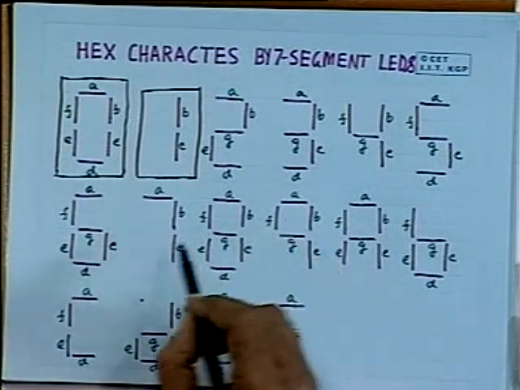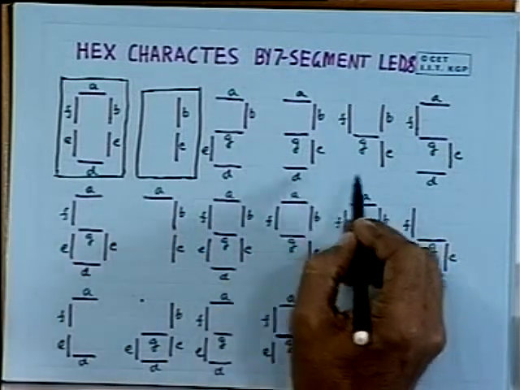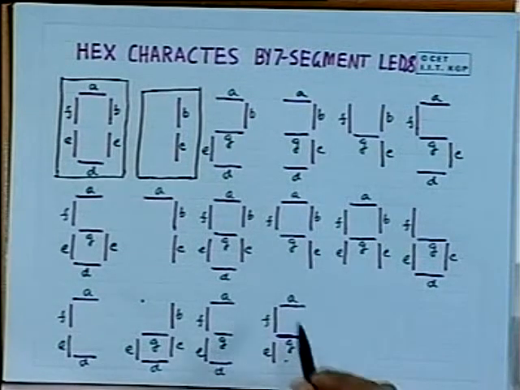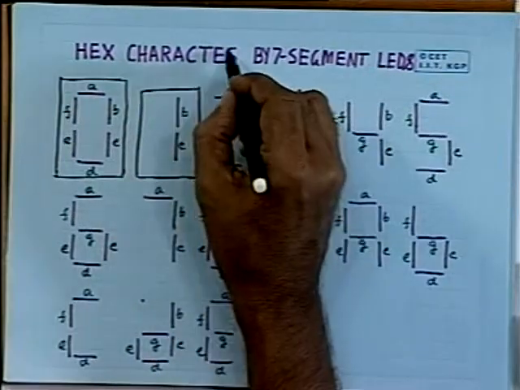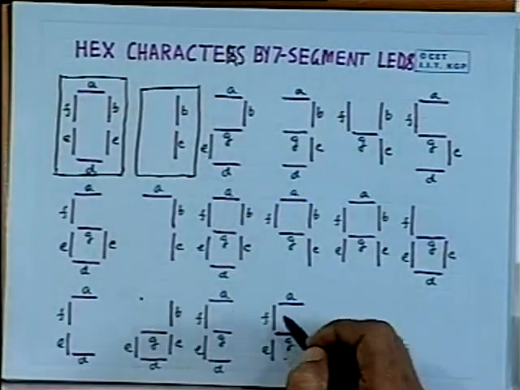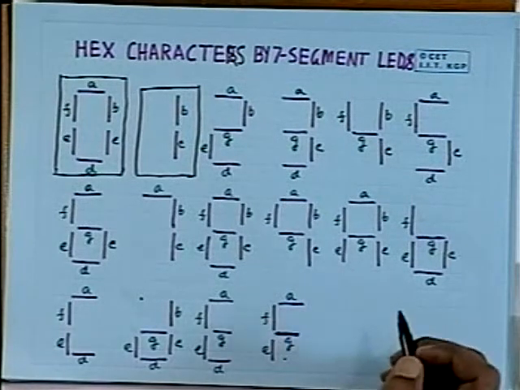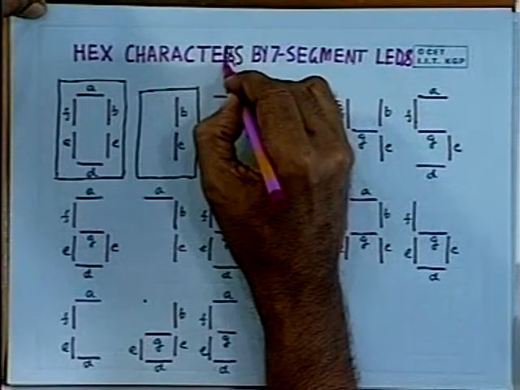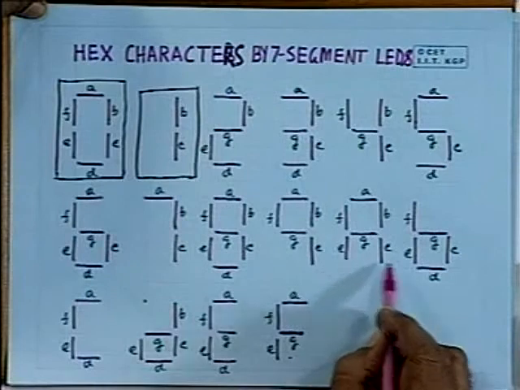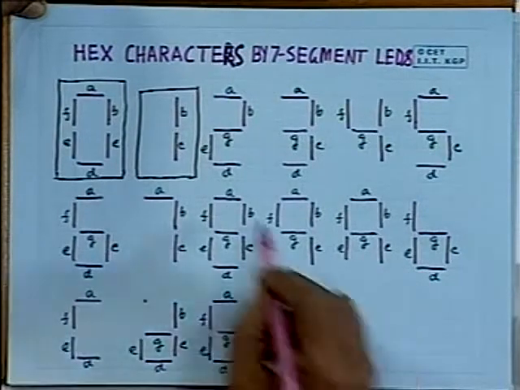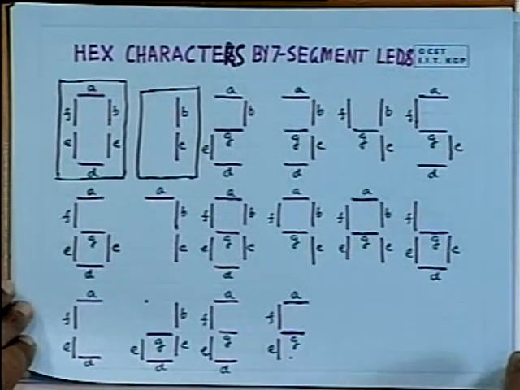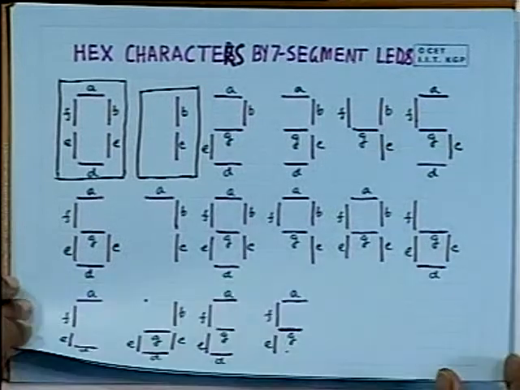So, in this way, as you can see, 0, 1, 2, 3, 4, 5 up to F, A, B, C, D, E, F, all the hex characters can be displayed with the help of 7 segments. So, the 7 segment LEDs can be used to display not only the decimal numbers, but the hex characters like A, B, C, D, E, F, including 0 to 9. And in most of the simple equipments, these hex characters are used to display the information to the user.